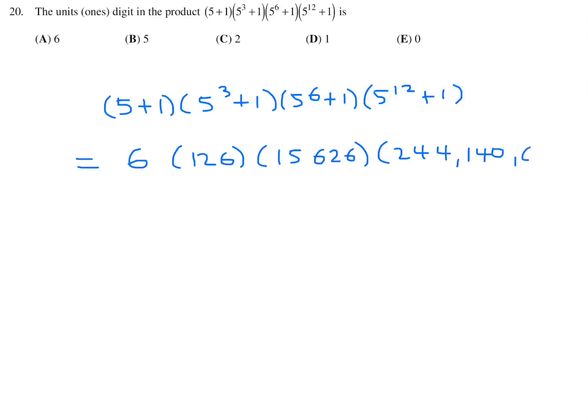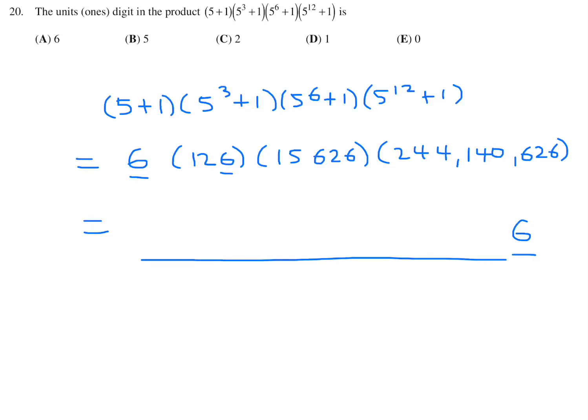And then this one is a big long number, 244,140,626. When you multiply anything by 6, like 6 times 6, it always becomes a number that has a final digit of 6. So even before I multiply all this, I know that at the end, the big long number that I get, the final digit is going to be a 6. And you can easily do this on a calculator. They're just trying to see if you can do this quickly, intuitively, by looking at the last digits.